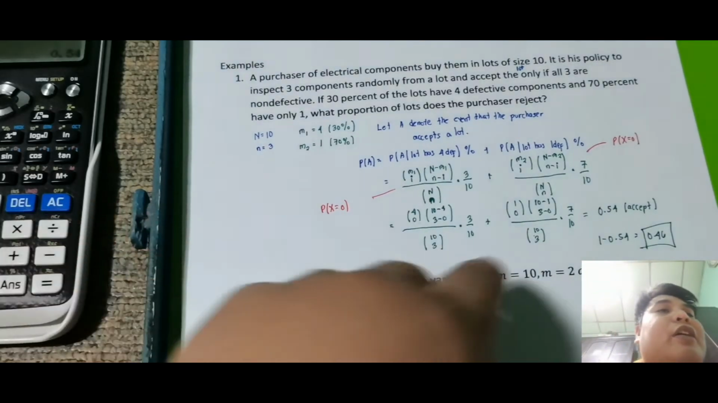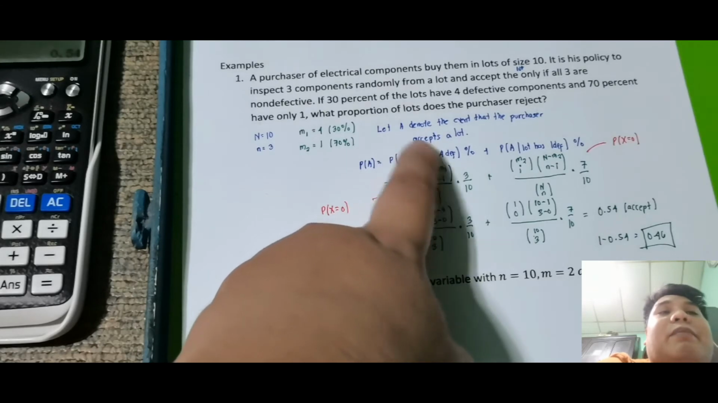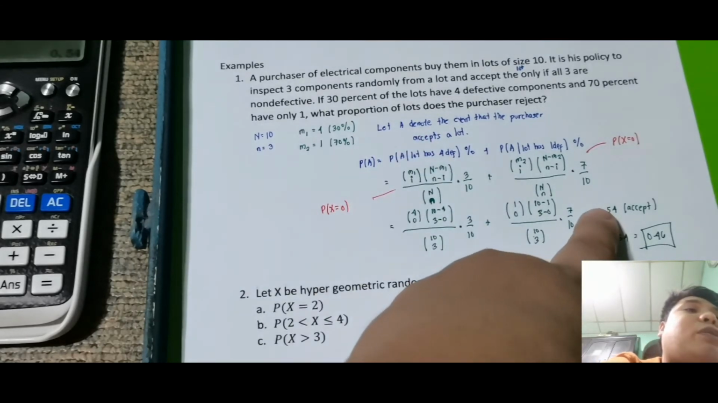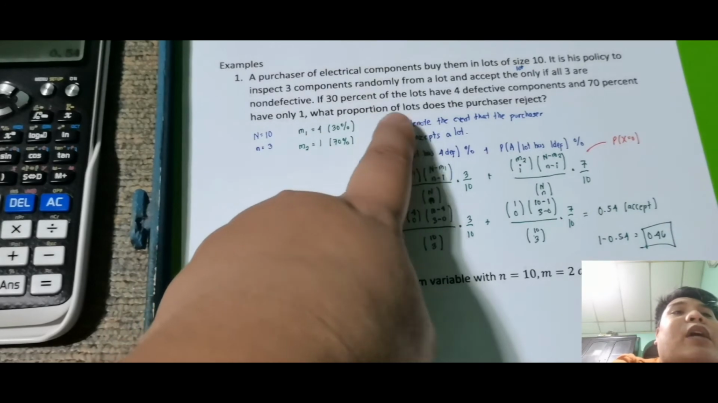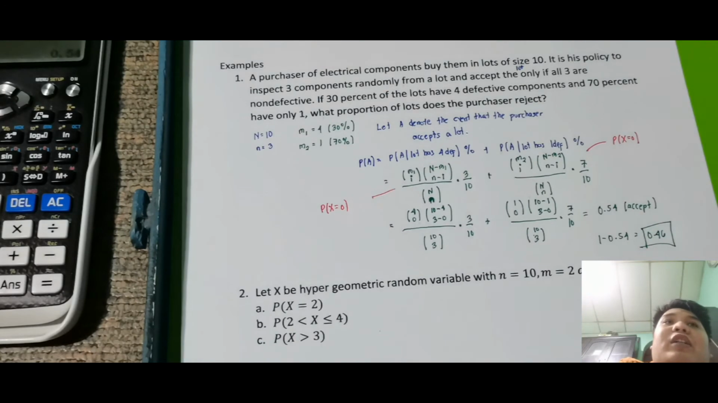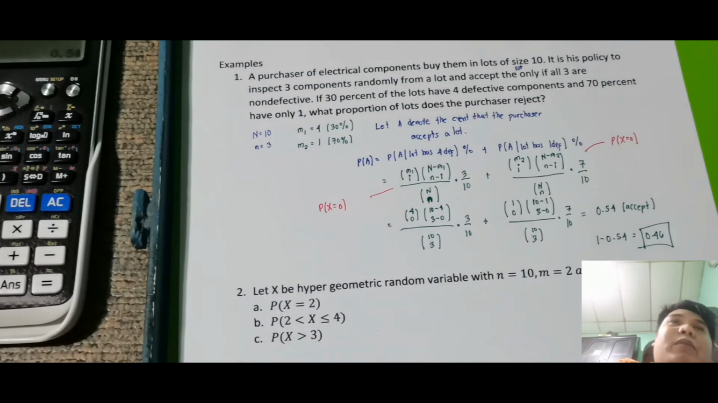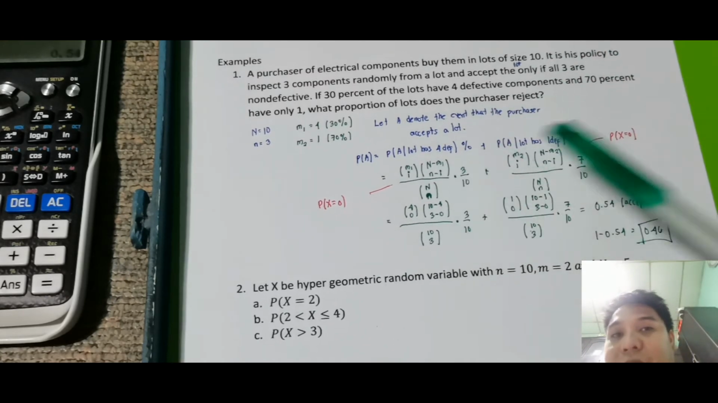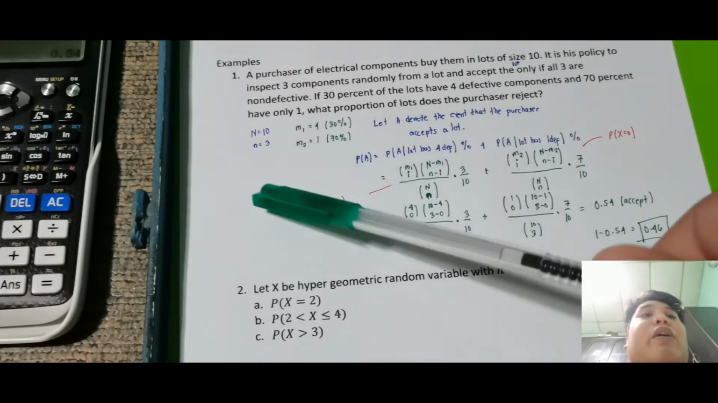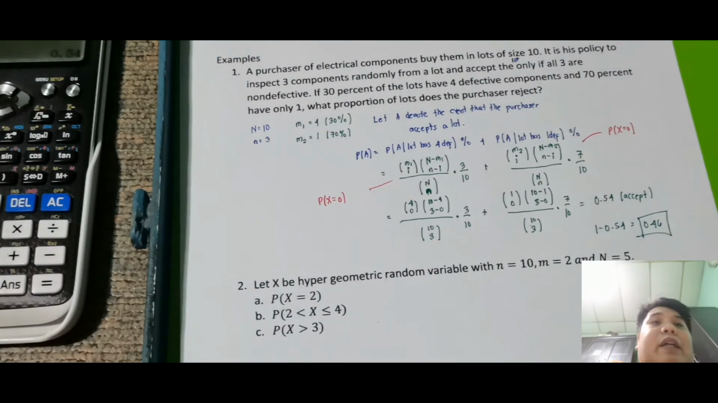Let A denote the event that the purchaser accepts the lot. So inaccept niya ng 0.54, pero yung i-reject niya, anong proportion of lot does the purchaser reject? So that is 0.46. Out of 1, so 100%, 46% ang nireject, 54% ang in-accept. Yung ginawa kong formula is para sa accept pala, 1 minus P of A. Pero okay na rin, at least nakuha natin yung idea.